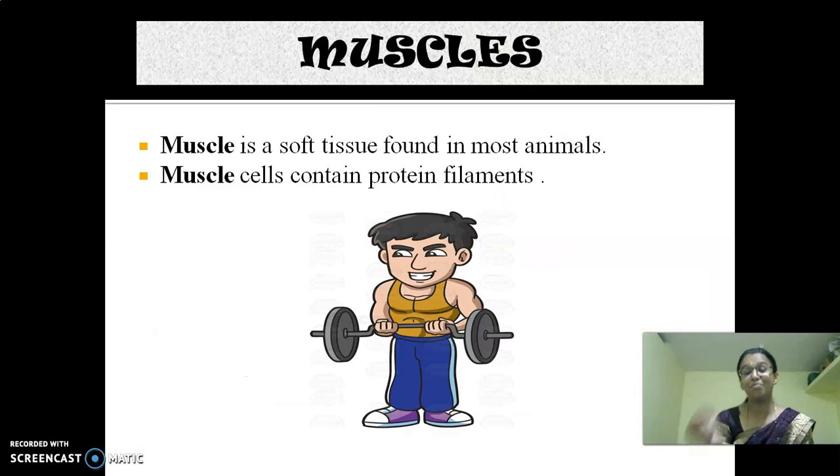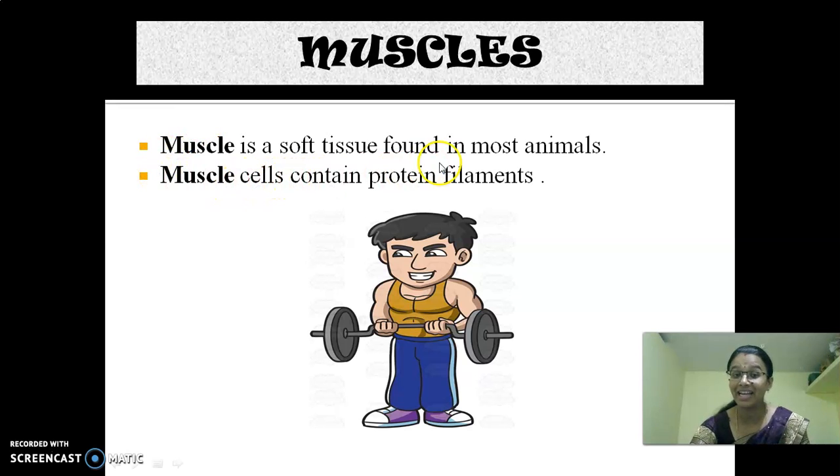That is the muscles. For muscular movement, I said we need muscles, right? Now we are going to see what is meant by muscles. Muscle is a soft tissue found in most animals.